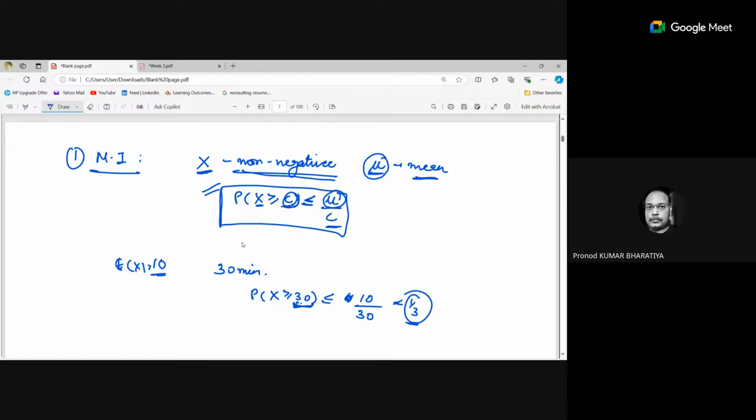The expected value of his wait is 10 minutes. Then what is the probability that he is going to wait more than 20 minutes, more than 30 minutes, more than 40 minutes, more than 50 minutes? Suppose these are the 4 or 5 situations. Then I am trying to conclude which probability will be the least one, that it will not come below that particular probability. Because here we are saying that it should be less than or equal to 1 by 3.